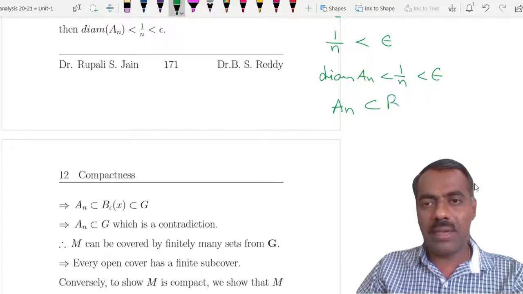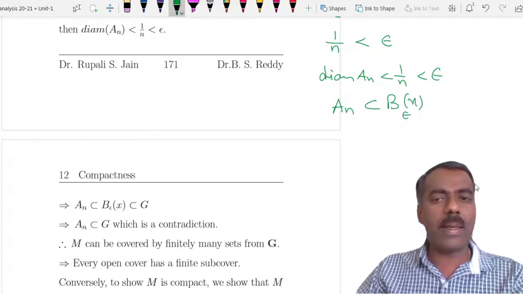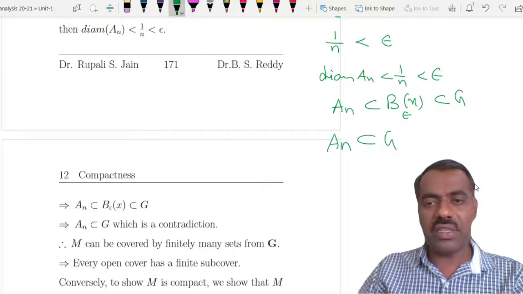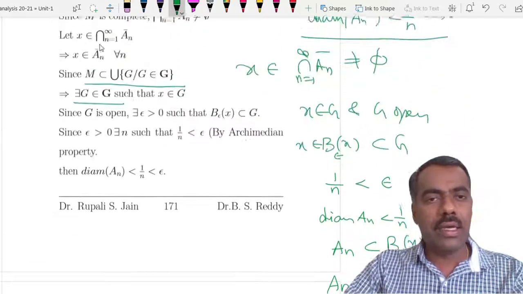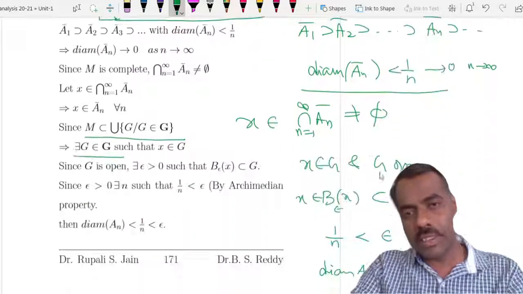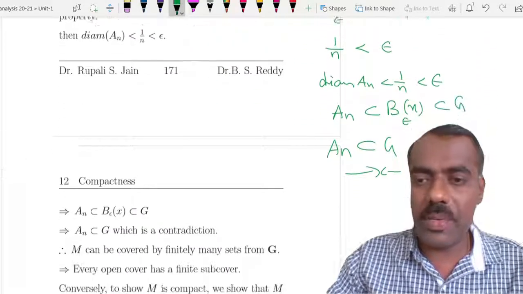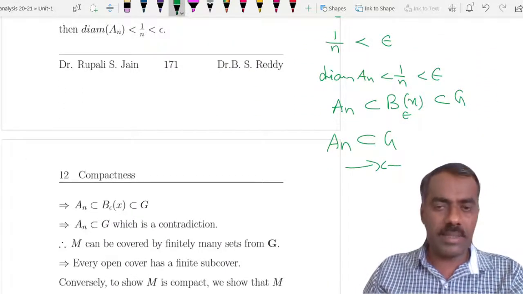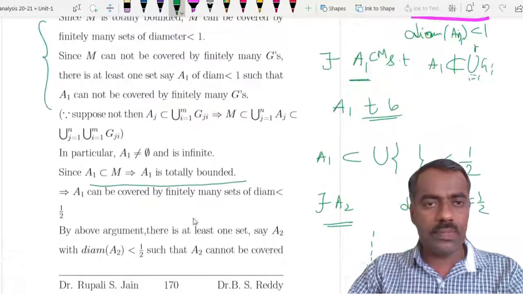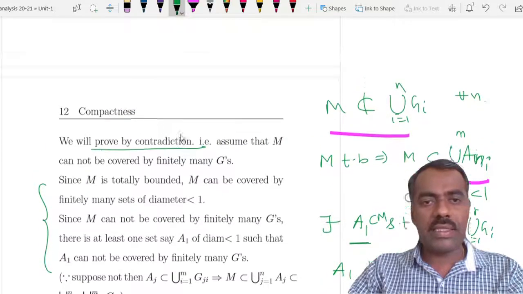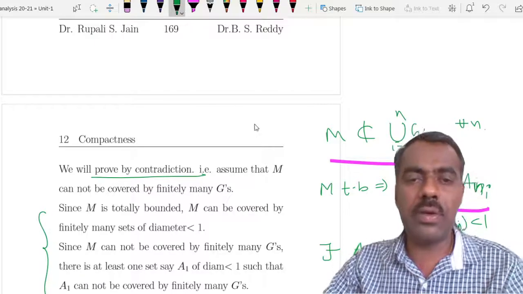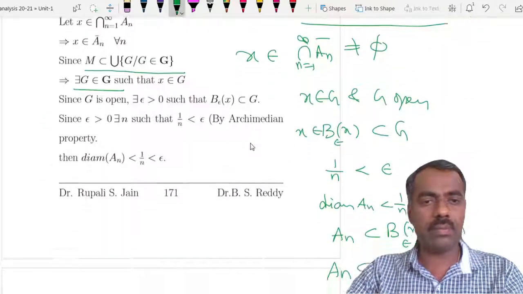So An is contained in the ball around x of radius epsilon, which is contained in G. This shows that An is contained in G. This is a contradiction, because we know that no Ai is covered by finitely many G's. In particular, here An is covered by one G itself, which is a contradiction. That contradiction arises because we assumed that M is not covered by finitely many Gi's, so M has to be covered by finitely many G's.